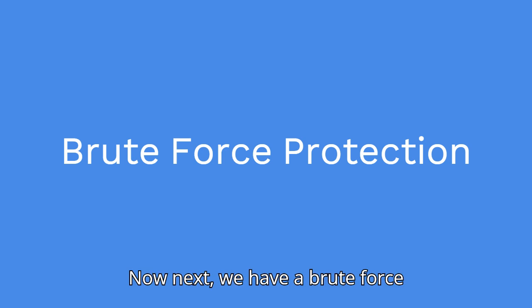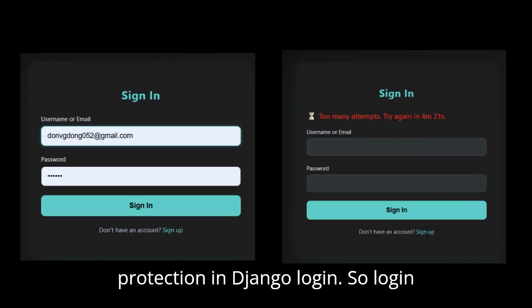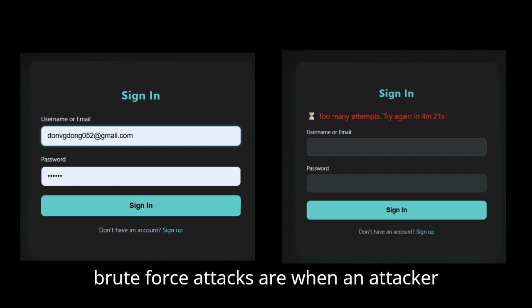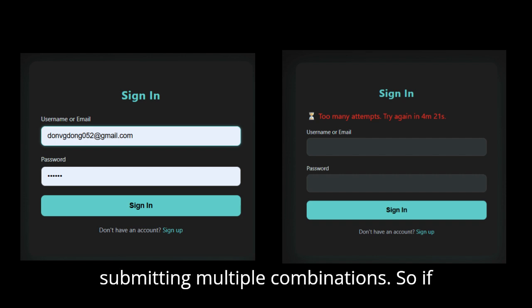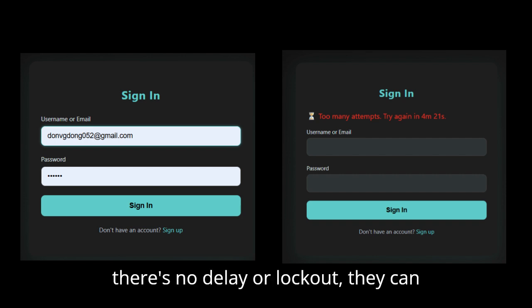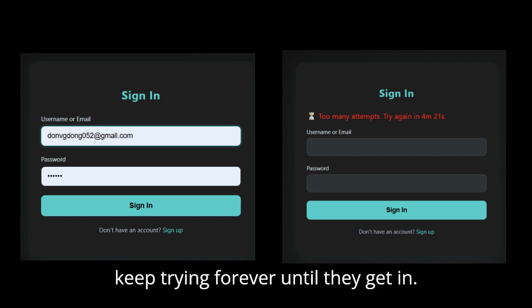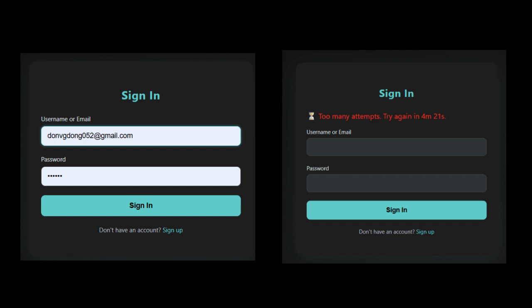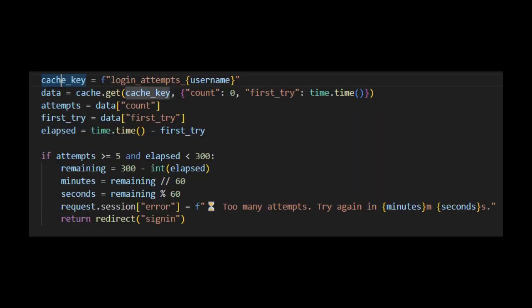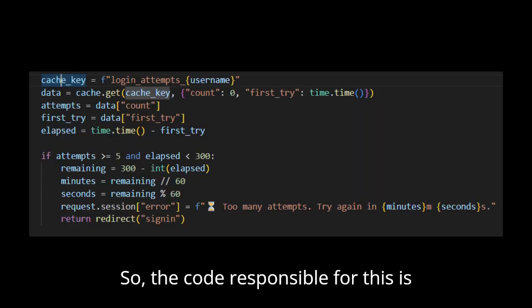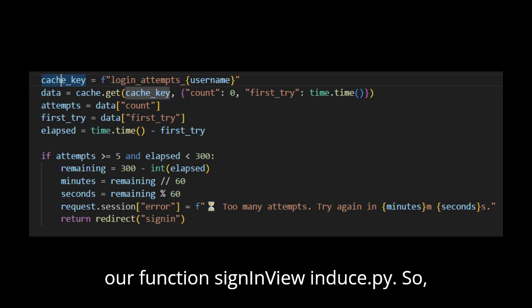Now, next, we have brute force protection in Django login. Login brute force attacks are when an attacker tries to guess your password by rapidly submitting multiple combinations. If there's no delay or lockout, they can keep trying forever until they get in. So in our Django plus Supabase app, we've implemented custom rate limiting logic to prevent this. After multiple failed login attempts, we temporarily lock out the user. The code responsible for this is our function signInView in views.py.